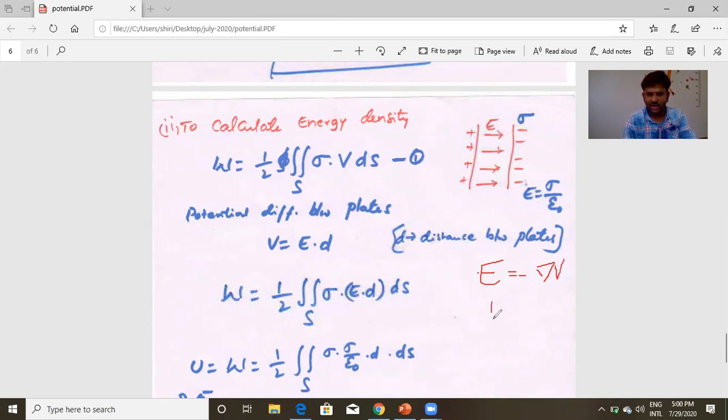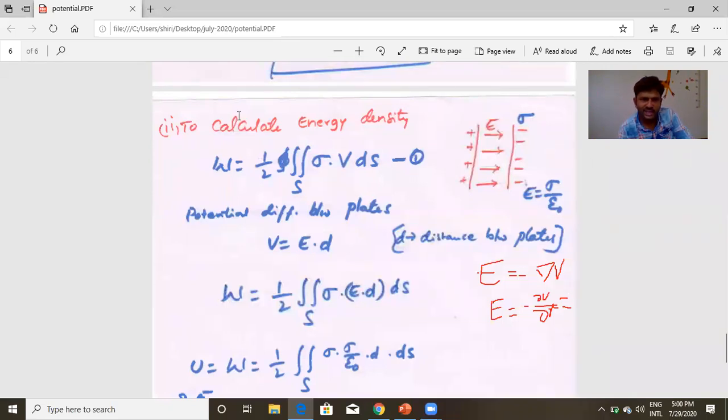In 1 dimension, we can write this as E is equal to minus dou V by dou X. In 3 dimensions, del V is dou V by dou X, dou V by dou Y and dou V by dou Z, but in a single dimension, minus dou V by dou X. Dou V means potential difference. You can write this also as potential difference by the distance between those 2 points.